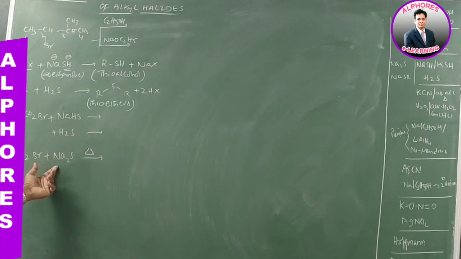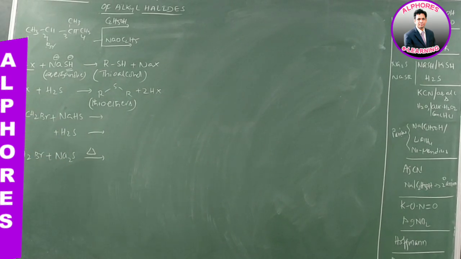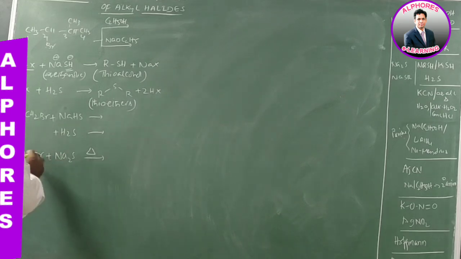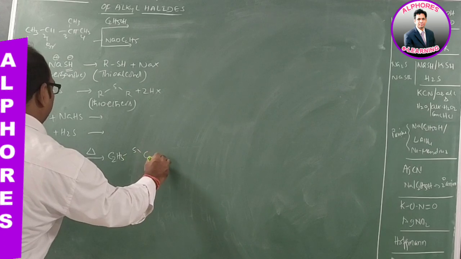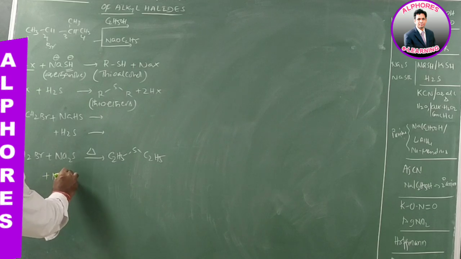sodium sulfide is nothing but a salt of H2S. So hydrogen sulfide has salts: this one is the first salt, the acidic salt of H2S, NaHS, and this one is Na2S. And this one upon treatment with ethyl bromide, we are getting C2H5, diethyl sulfide with Na2S. Similarly, we can also use NaSR.